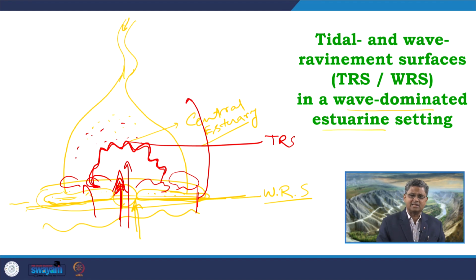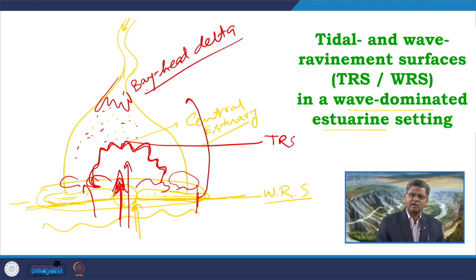So, what will happen in such cases? The tidal refinement surface, it will be overlying the fine grained sediments that will be deposited within this lagoon. So, it will be very easy to identify the tidal refinement surface in this kind of scenario. If we look at this landward side, there we get another delta formed over here, which we commonly call as the bay head delta. So, a bay head delta will form over here, a lagoon will form over here, and a tidal refinement surface will form at the top of these lagoonal deposits, which will be overlying that unit.